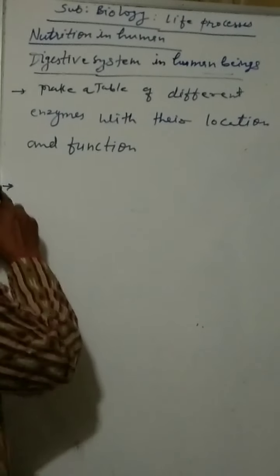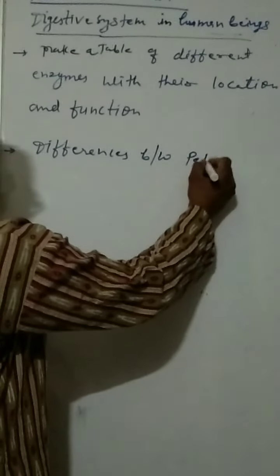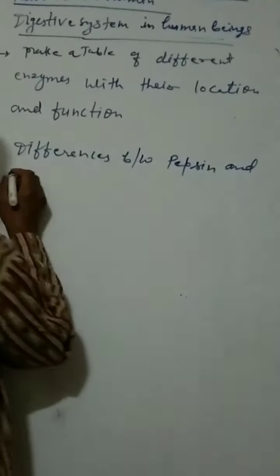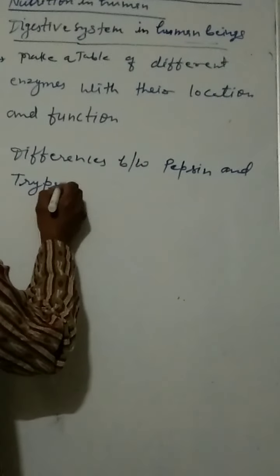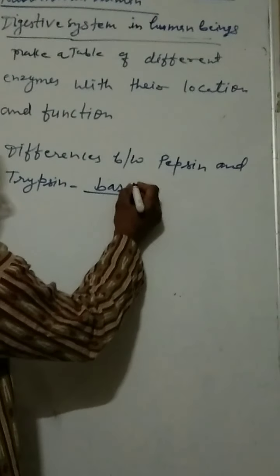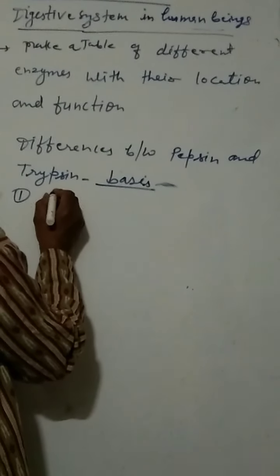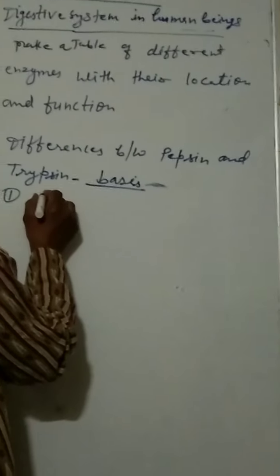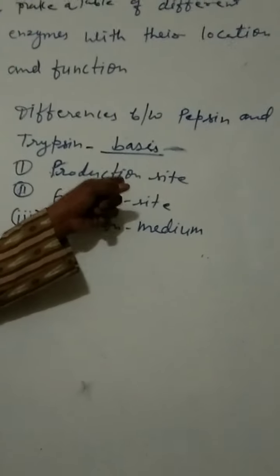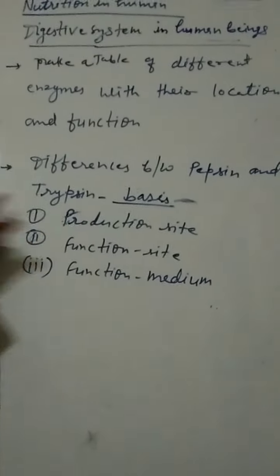Second thing, differences between pepsin and trypsin. The basis I am going to give you, on what basis you have to find the differences. These are three: first is production site, second is function site, and third is function medium required. So you have to differentiate both pepsin and trypsin.